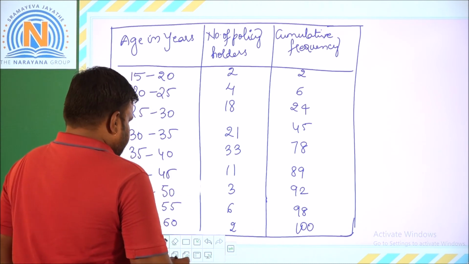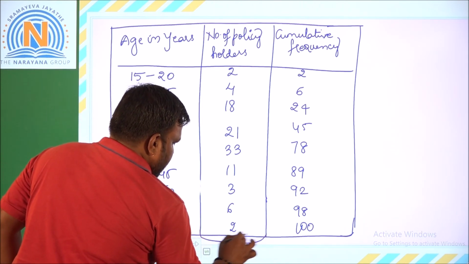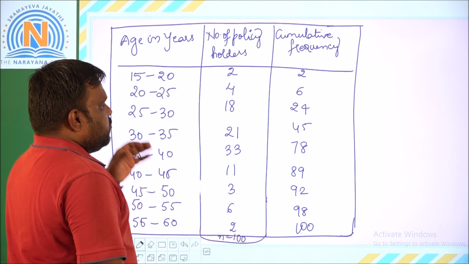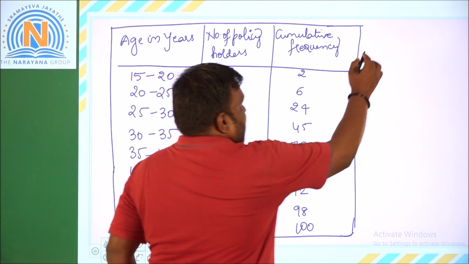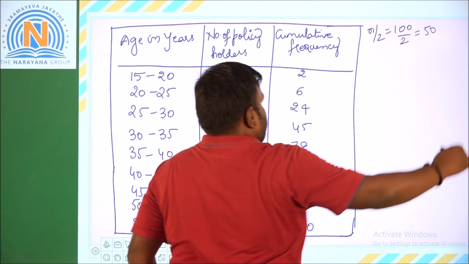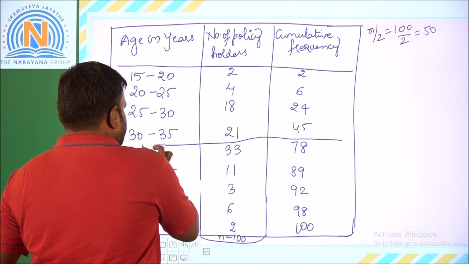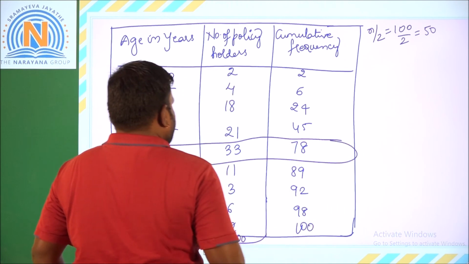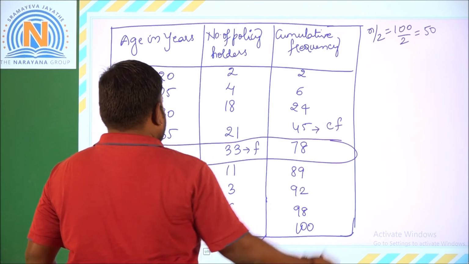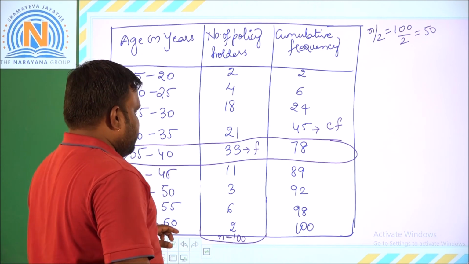The total frequency is n equal to 100, the same thing. Now take n by 2, which is 100 by 2, that is equal to 50. Now see the cumulative frequency which is greater than or nearer to 50. Clearly it is 78. So this will be our median class. In this, 33 is considered as f, 45 as CF, and 35 will become L. So we got the calculations here, and n is already there.